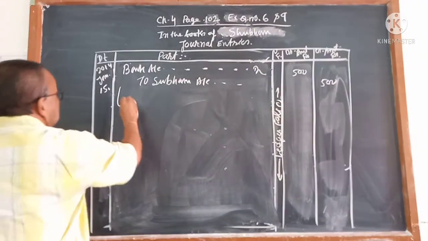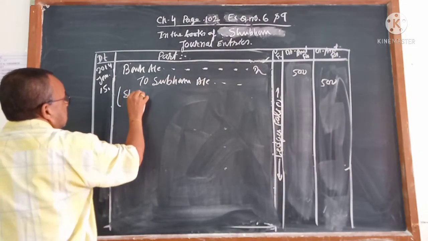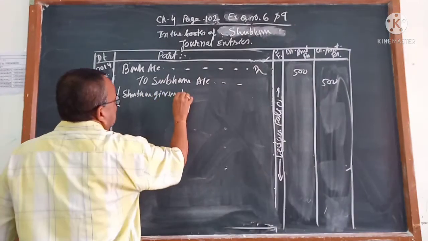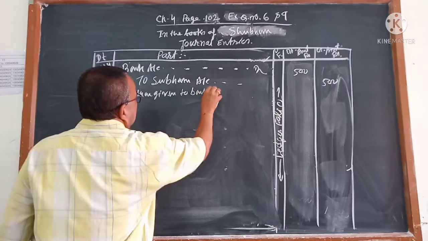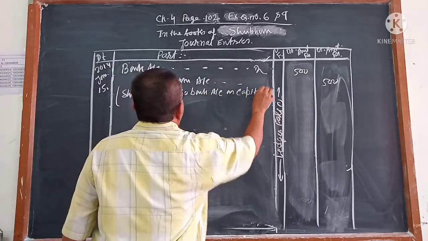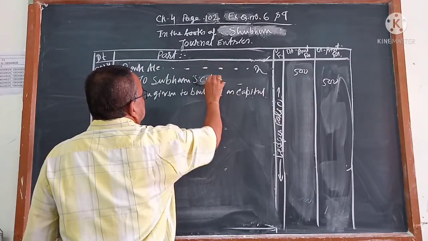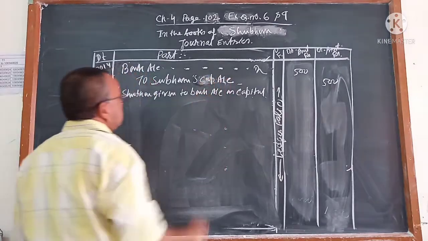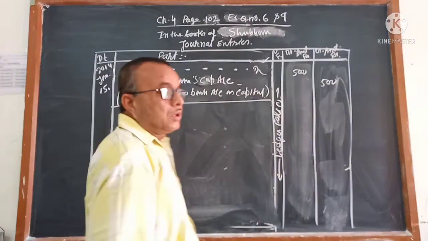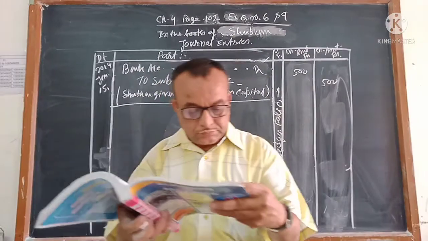So business got it, this is bank, Shubham's capital account. Bank account debit to Shubham's capital account. This is not Shubham's account, it is Shubham's capital account, because Shubham has given cash to the bank.